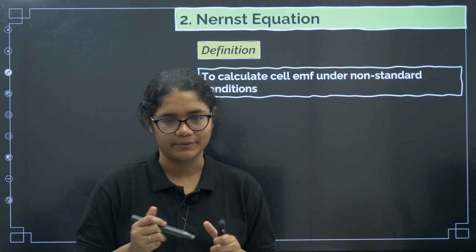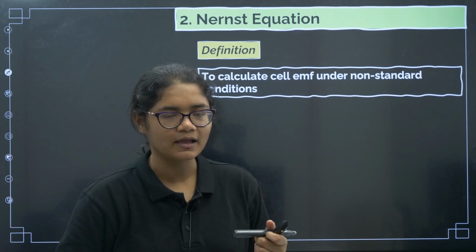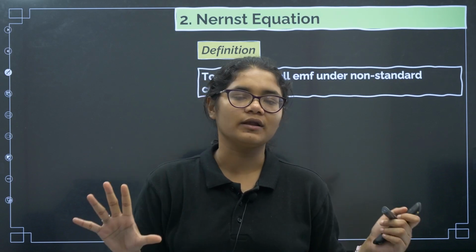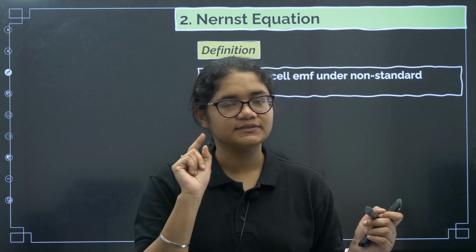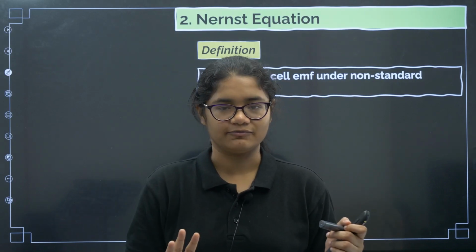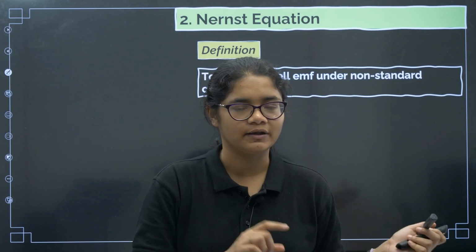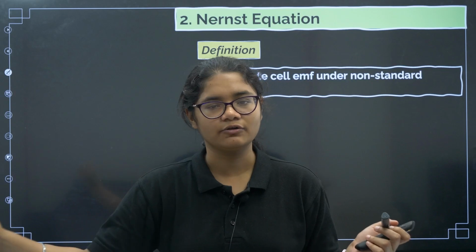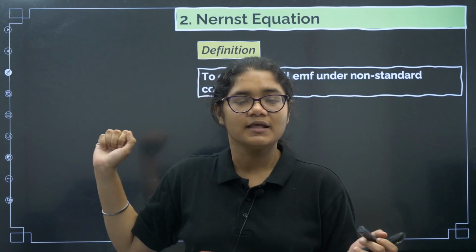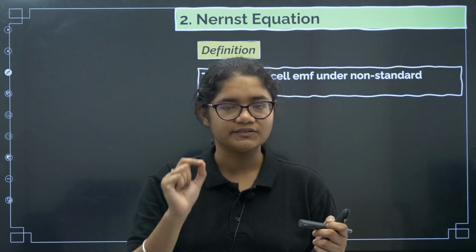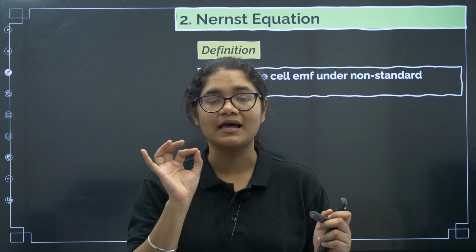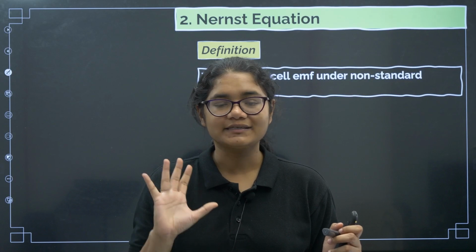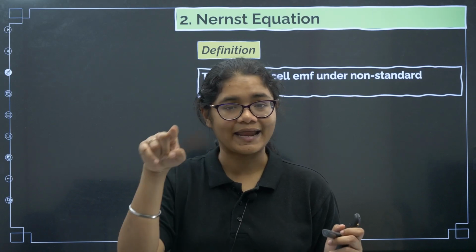We'll come to the Nernst equation. Now before understanding anything about the Nernst equation, I'll tell you in a very simple way what it is all about. The Nernst equation is also used to calculate cell EMF. Now your question may arise, ma'am, just now we learnt a formula to calculate the cell EMF, that is E naught of cathode minus E naught of anode. Then why again this one? So yes, this formula is used when the conditions are non-standard. Now ma'am, what are these non-standard conditions? Non-standard conditions means the electrolyte concentration.